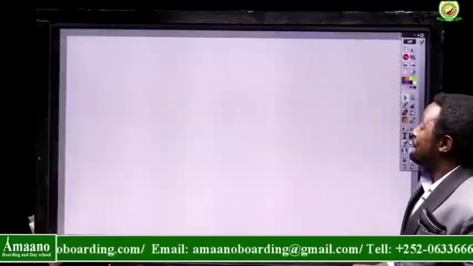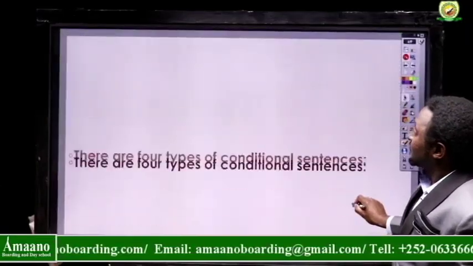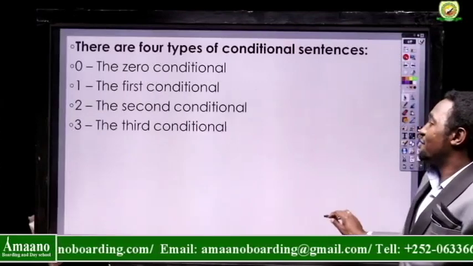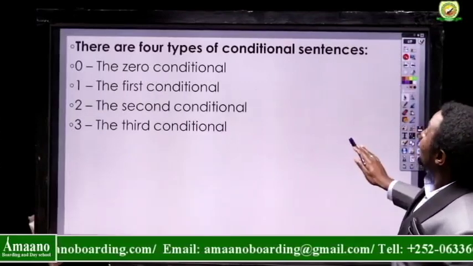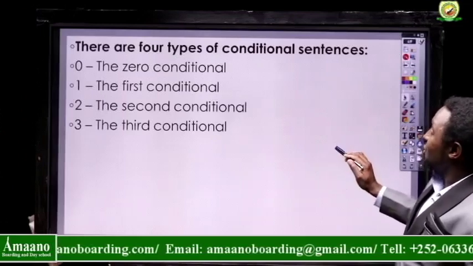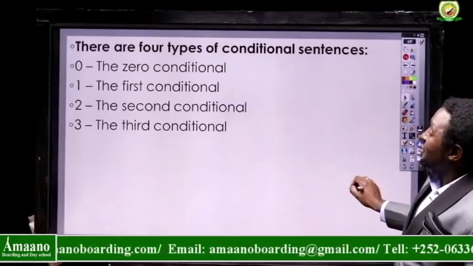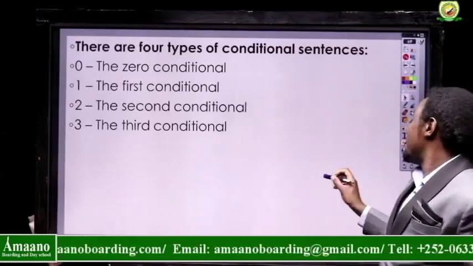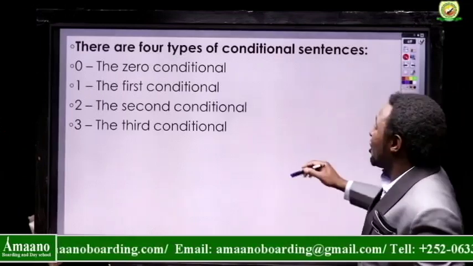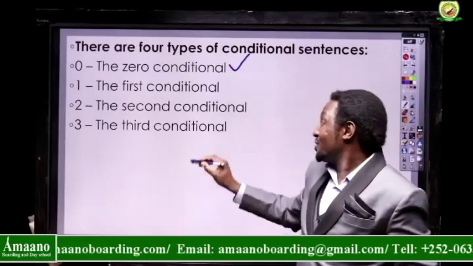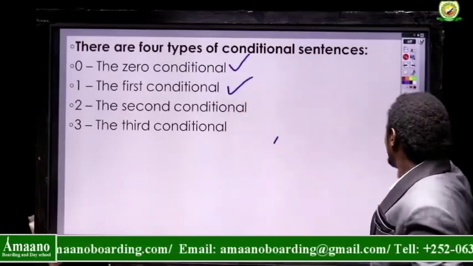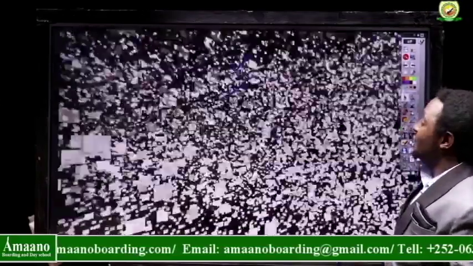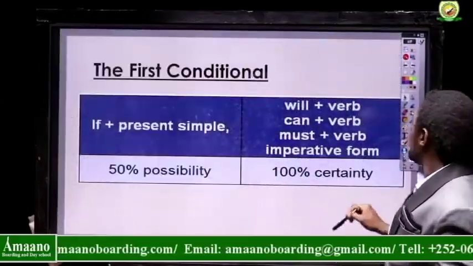Now, there are four types of conditionals: the zero conditional, the first conditional, the second conditional, and the third conditional. We already did the zero conditional last week, and this week we are doing the first conditional. Then next week we shall continue with the second conditional. So, first conditional.